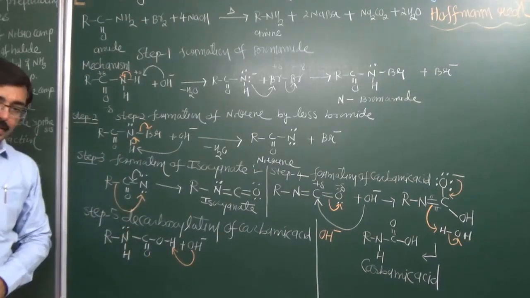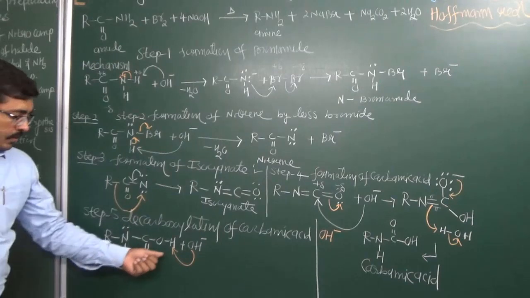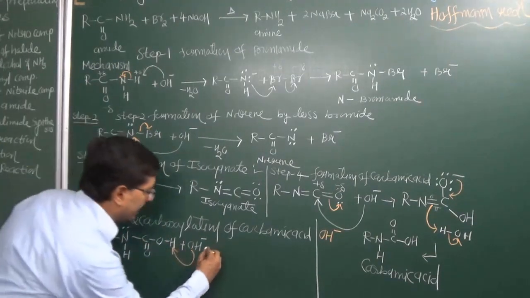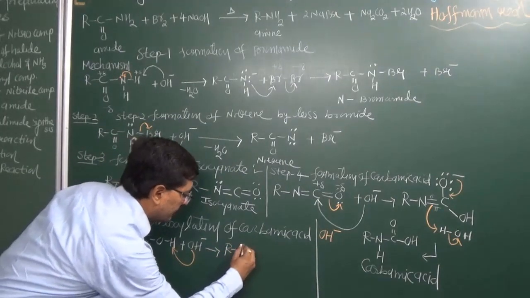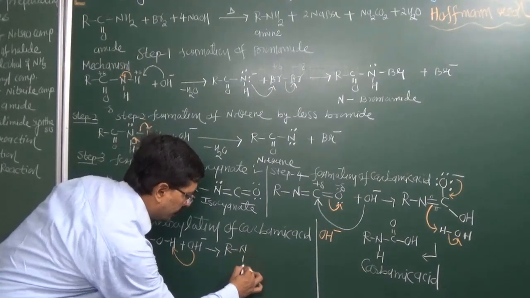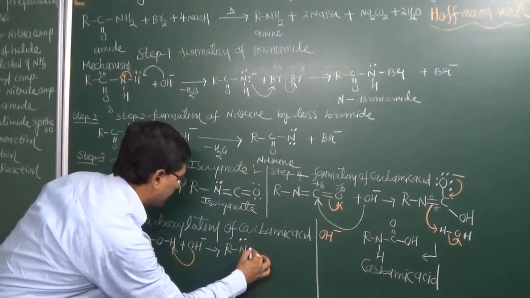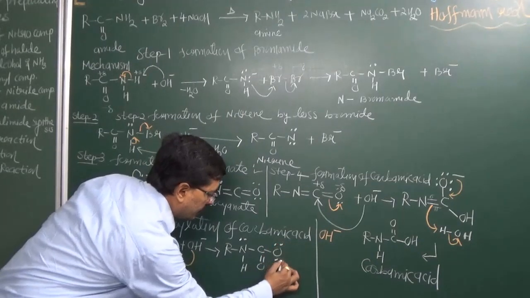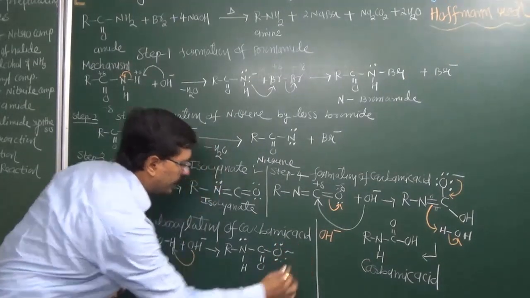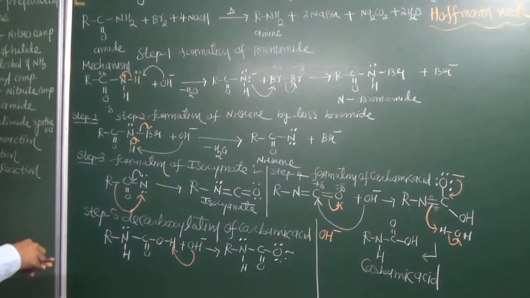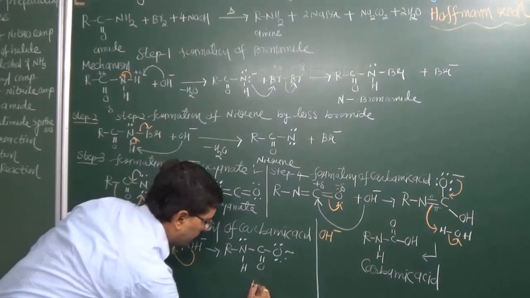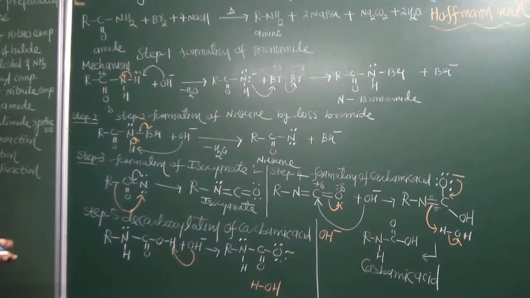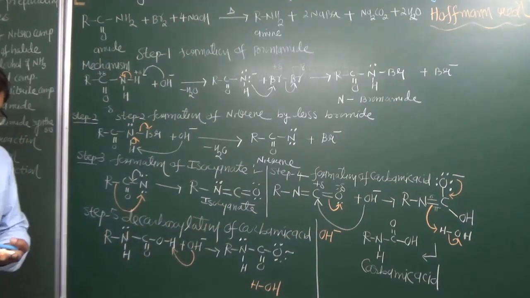This hydrogen is more acidic as compared to the other, so it will be removed in the form of a water molecule, and as a result we get this type of carboxylate ion: R, then NH, where nitrogen has a non-bonding electron pair, and here we have C double bond O, and here oxygen has 6 electrons and a negative charge. Now the water molecule obtained undergoes further reactions. Here, the structure obtained is unstable in nature.